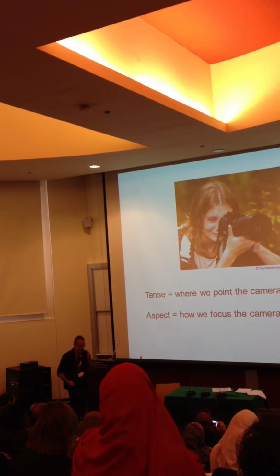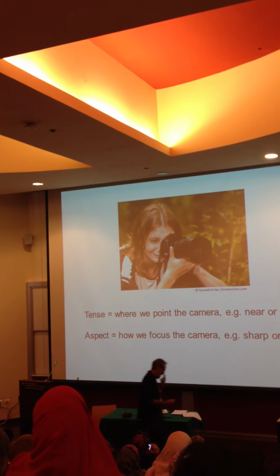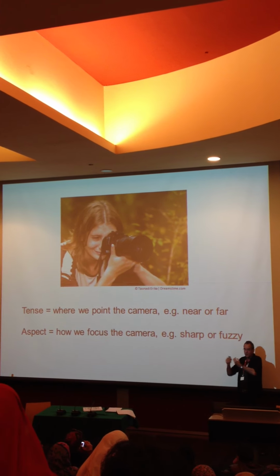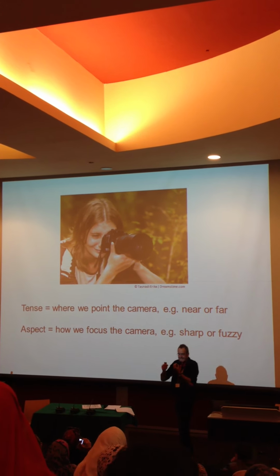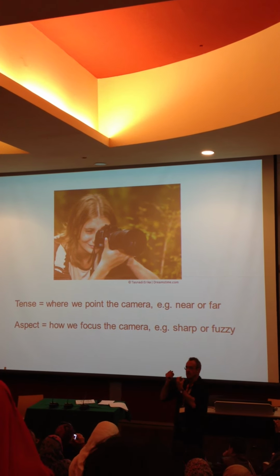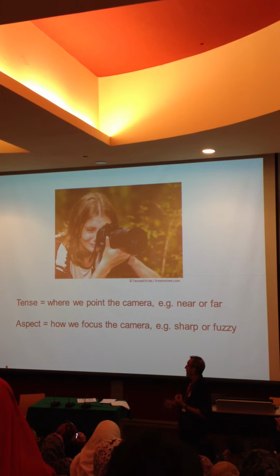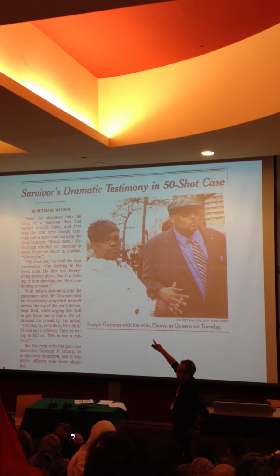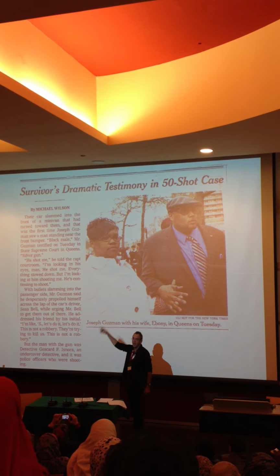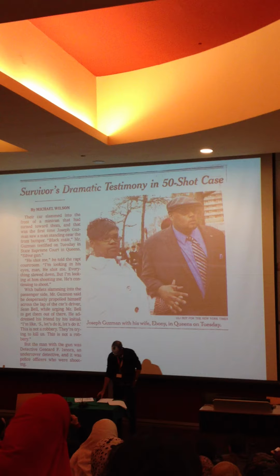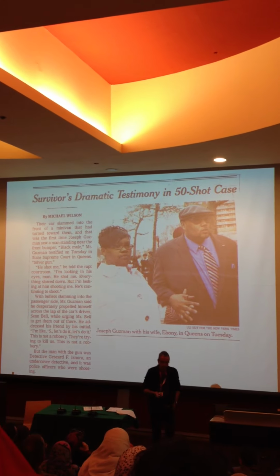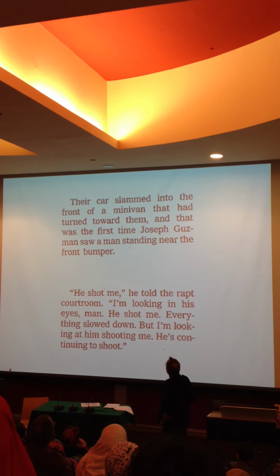And we can see this happening in text. If we look at any text, any real English, not textbook English, we'll see people using tense and aspect to create special effects, just like a movie, just like a cinema director, yeah? Just like a camera. So for example, this is a story from the New York Times. You don't have to read it. But it's a story about a crime and a trial. And in the trial, this is how it was reported in the New York Times.